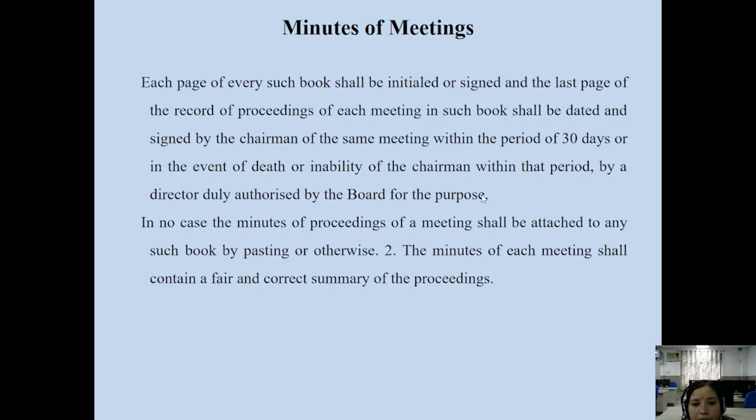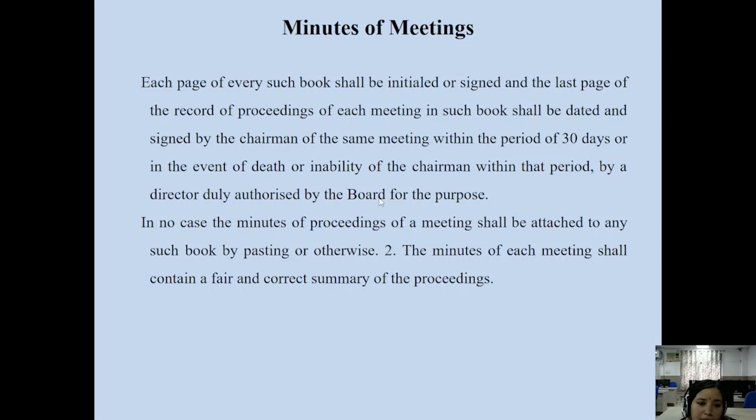Meaning, if the chairman is not present due to some health conditions or inability to be present, because he is not in the town or city, he is abroad or in other countries, not able to be present, not able to sign personally, then he or she can authorize any director in the board for the purpose of signing the minutes of the meeting.